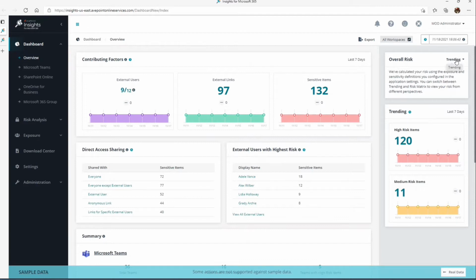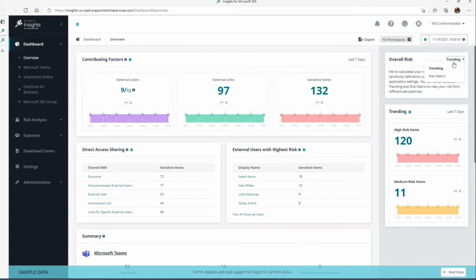On the right here, we're currently looking at the trends. So this is important if you're wanting to really look at this from a timeline perspective to see if your risk posture is going up or down. So we can use the trending report to really track that over a period of time. There, as you can see here, we're staying pretty flat, which is a pretty good indicator. We'd like that to go down, but you get the idea for the last 7 days.